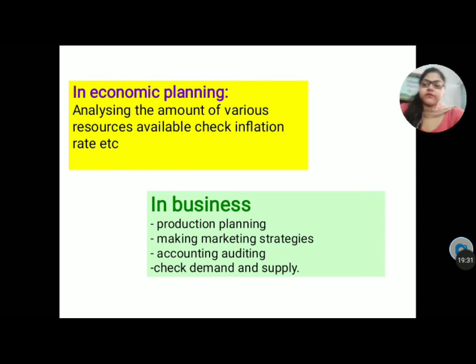For example, if this year the graph is showing that our exports are very high, that means we are improving, we are doing very good work, we are becoming self-dependent. But if the graph is showing that our imports are very high, we are importing from other countries and depending on their goods, then we need to conclude that this is not good for our economy, we have to stop that and make our own goods.